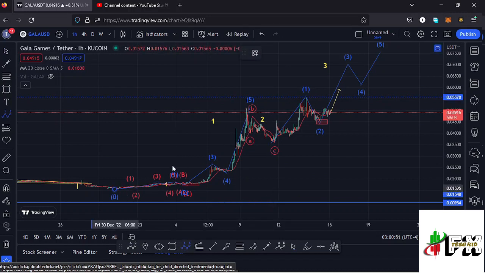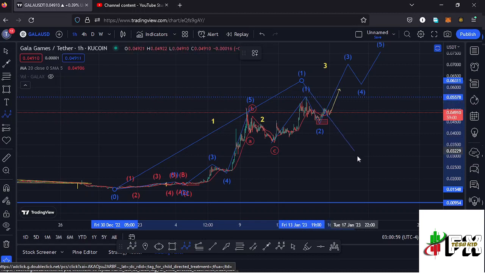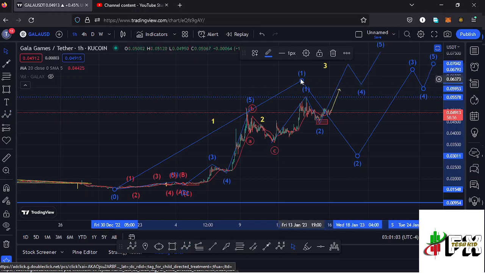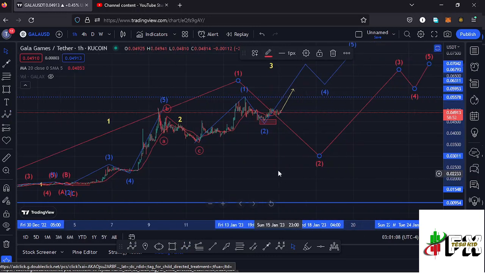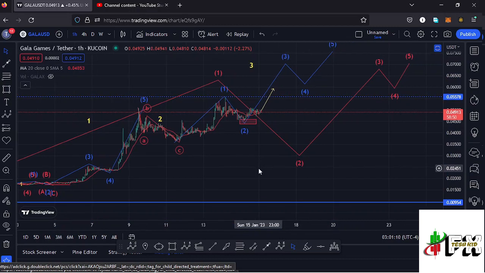So there are chances of terming this as a larger ED12 count 1, making its high at around the $0.05579 mark. Then we can expect a wave 2, then a wave 3, then a wave 4, then continue pushing even higher in the formation of that wave 5 to the upside. So that is another ED12 structure that could be playing out, and this can only happen in case we see a pullback here on the Gala Games chart, and sketching out a minimum target area to the lower side in the formation of this wave 2.